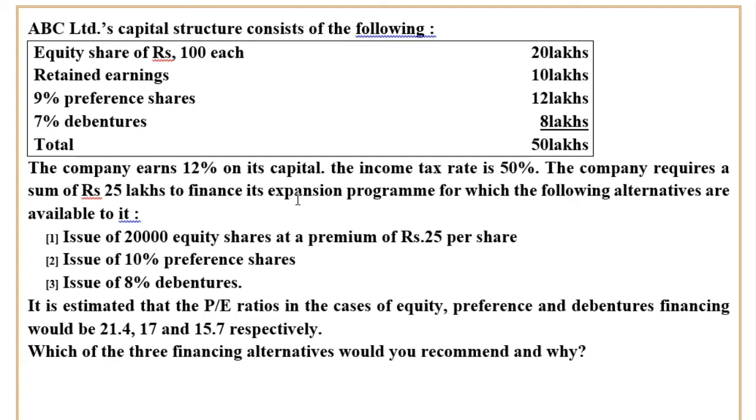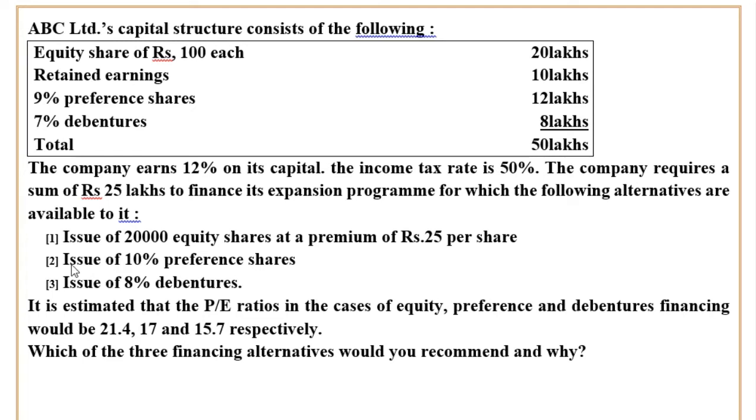And for raising this new capital of rupees 25 lakhs, they are giving three alternatives, three financial plans. Financial plan 1 is the issue of 20,000 equity shares at a premium of rupees 25 per share. So the face value 100 plus 25 is 125 rupees per share. 125 into 20,000 shares, you will get 25 lakh rupees.